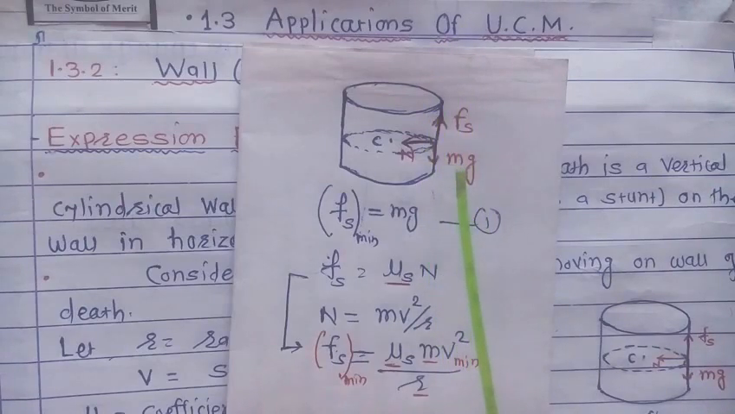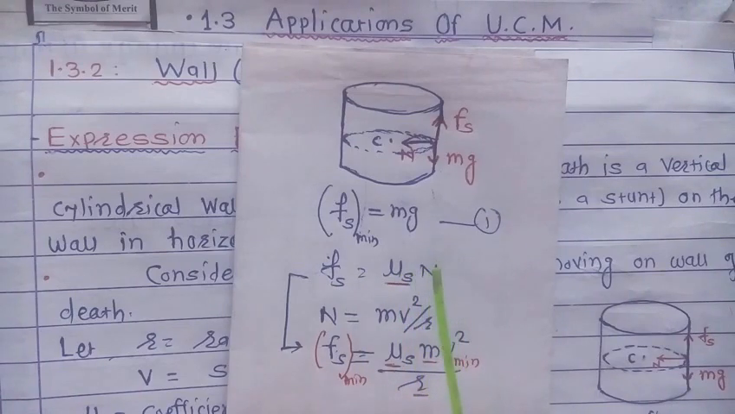Now the condition for the vehicle not to slip in the downward direction is that the vertical force, that is the force of static friction, its minimum value should be equal to mg, or this frictional force should be equal to or greater than weight mg. That is equation number 1. Now we know that the force of static friction is coefficient of static friction mu s into normal reaction.